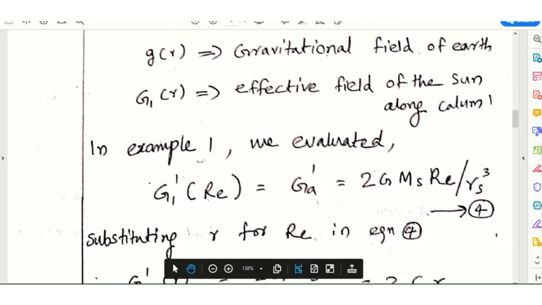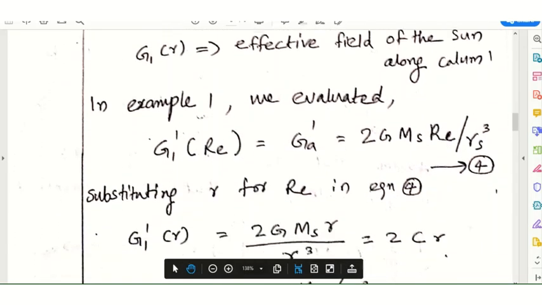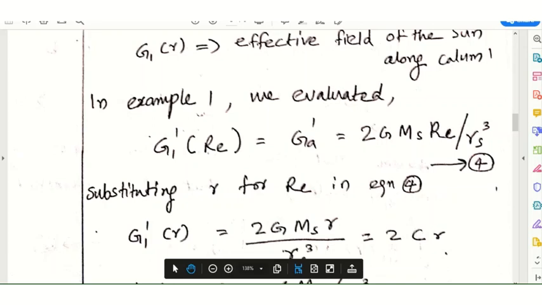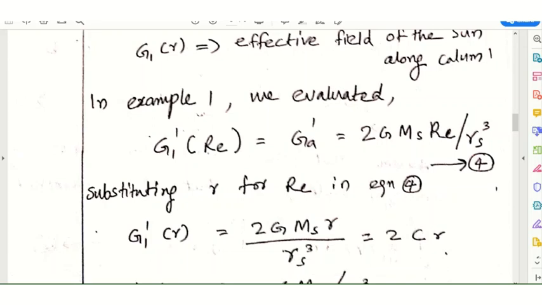In the last example, example 1, we evaluated G1 dash of RE, where RE is the radius of Earth, and we calculated it as 2G Ms into RE by RS whole cube.